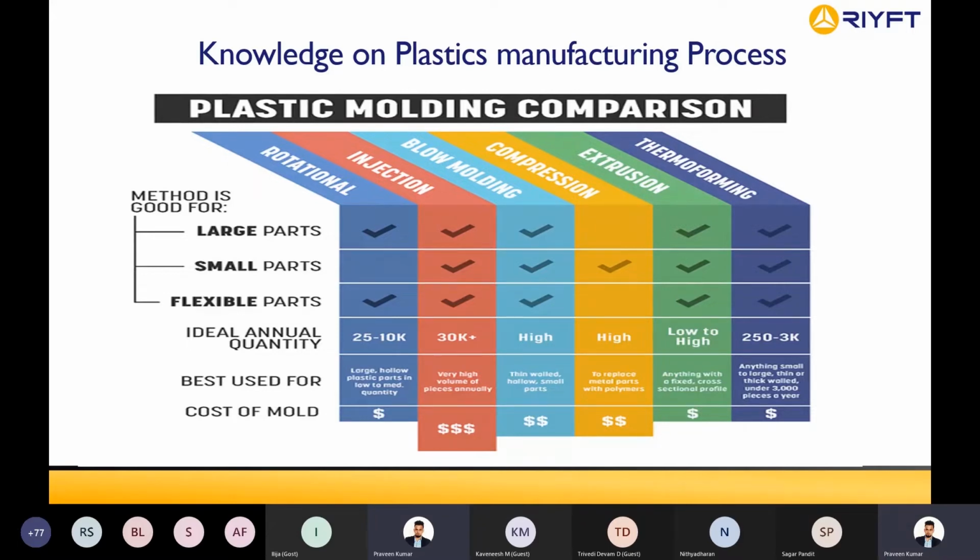Injection molding, the cost is going to be the highest because we have to create the dies and molds. The cost of the mold is going to be very, very huge when it comes to injection molding. Even compression molding, the cost will be comparatively lesser, but not up to the level of injection molding. Any doubts here? Are we clear? These are a few of the things we require. When we interview any candidate, I ask all these questions to check whether the candidate has strong manufacturing knowledge on particular plastics.